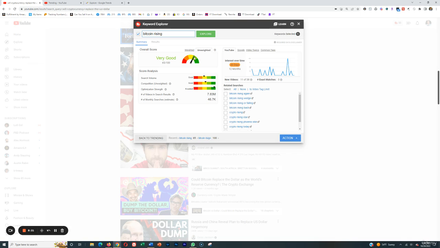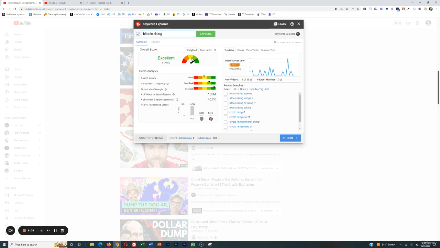So weighted means that you're going to have a higher likelihood the bigger your channel is. If you want to turn that off, it's not going to really matter in the beginning. So it doesn't really matter for you, but obviously as you grow bigger, you're going to want to keep weighted on because that's going to give you a better indication of what your specific channel can rank for at your specific channel size, okay?